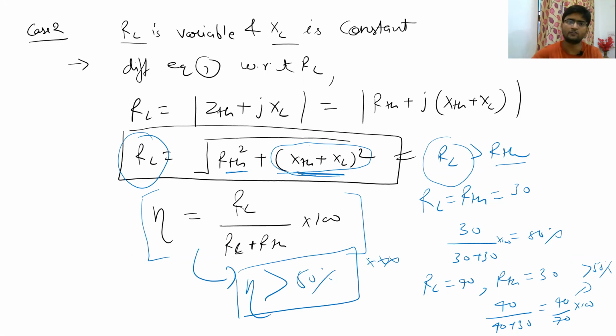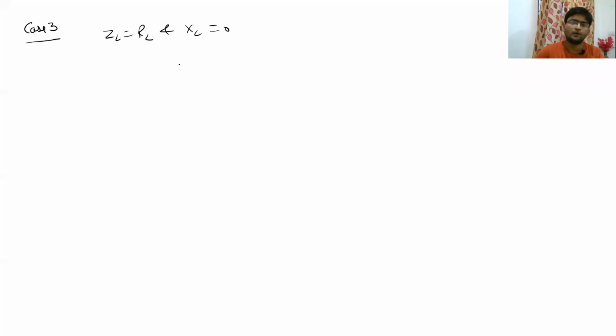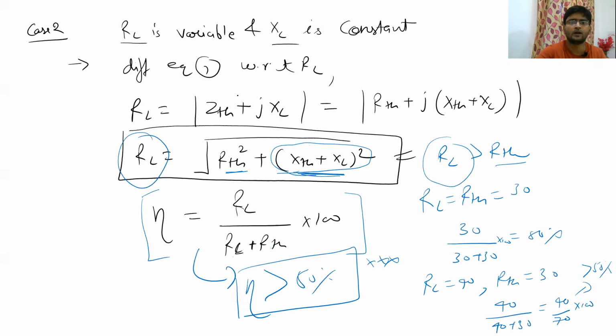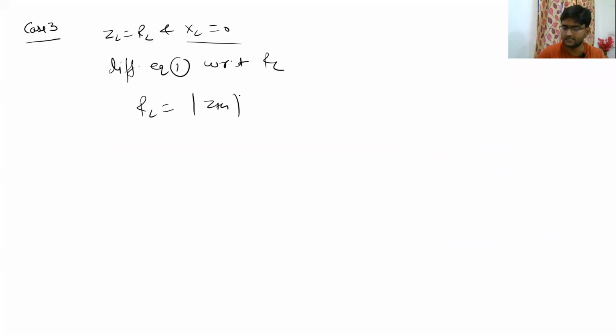Right? Let us go to the third case. Now in the third case, we have load only resistive. There is no XL. XL is equal to 0. So similarly to the previous cases, if we differentiate equation 1 with respect to RL, what we are going to get is RL is nothing but the magnitude of ZTH, which is incidentally going to be the magnitude of RTH plus JXTH.